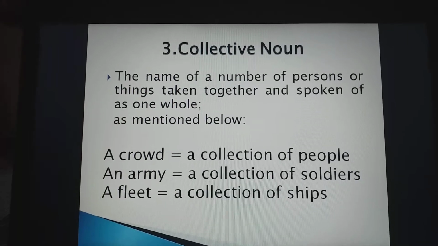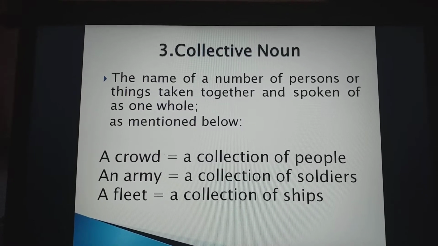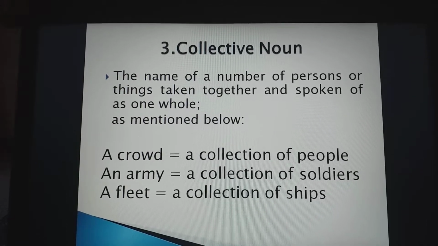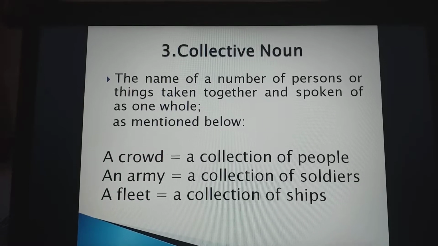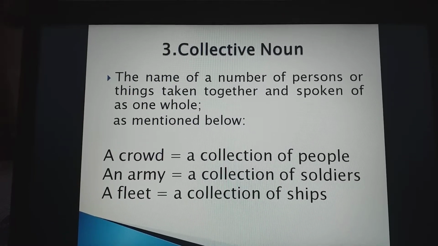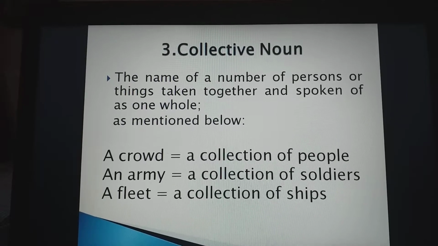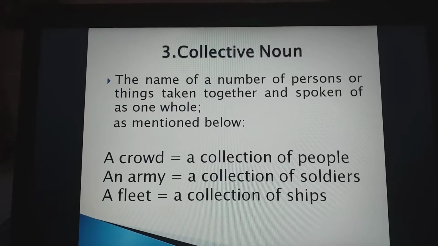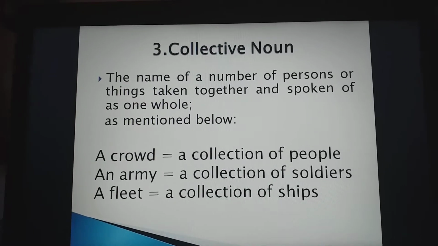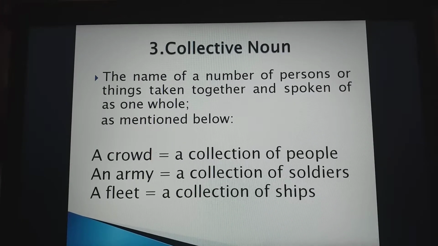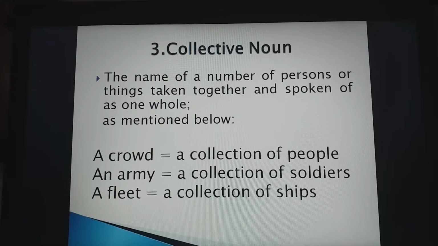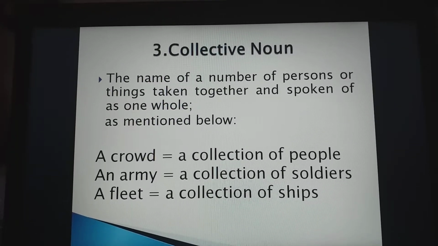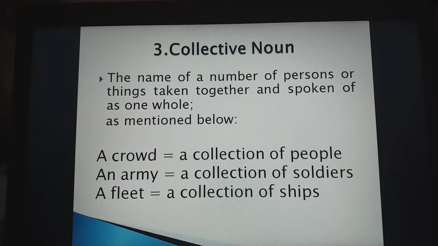Now third one is collective noun. Collective noun is what? The name of a number of persons or things taken together and spoken of as one whole. Collective noun itself shows collection, like a crowd. Crowd is what? A collection of people. Second is an army. An army is what? A collection of soldiers. And third is a fleet. A fleet is what? A collection of ships. Clear? Collective noun is collection of something.